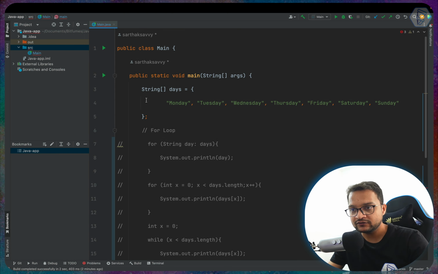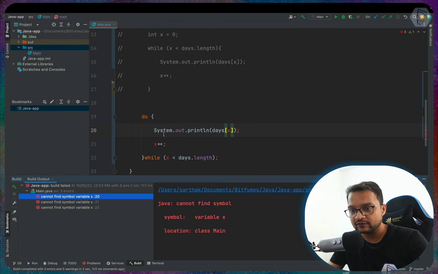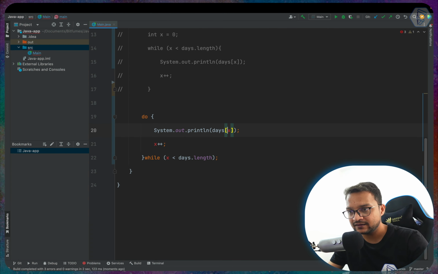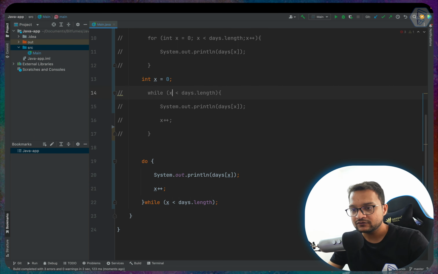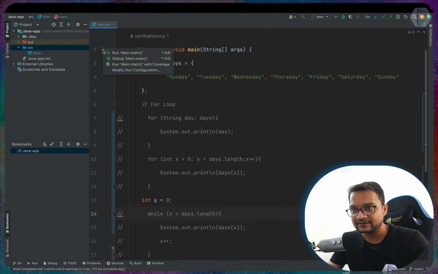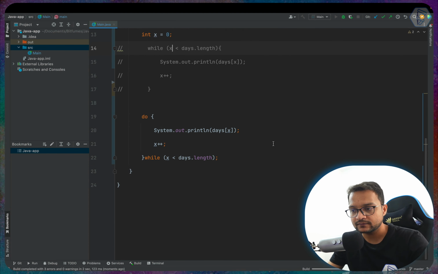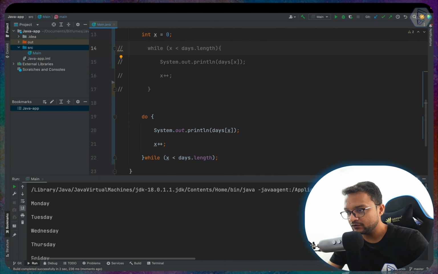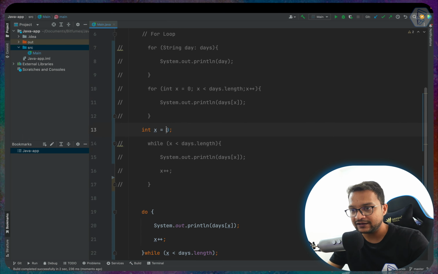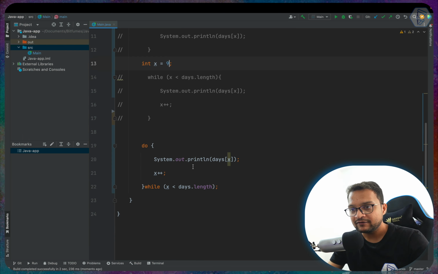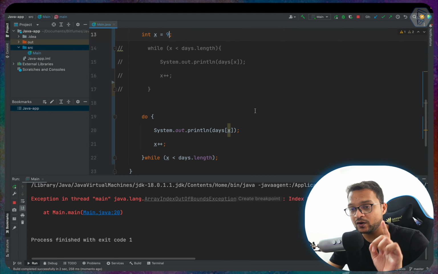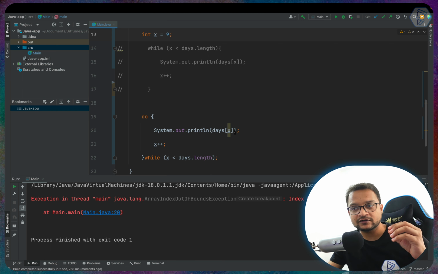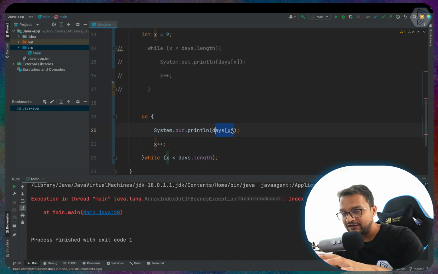Let's see. First, if we run it, we see that we have some error. It says, wait, what happened with the x? We don't have x. Oh, I have x here. So now I can just run it once again, and yes, everything is fine. Cool. But what if I set the value of x as 9? When I set x as 9 and run it, it is going to run once, but it's giving an error because there is nothing in days with the value of 9.